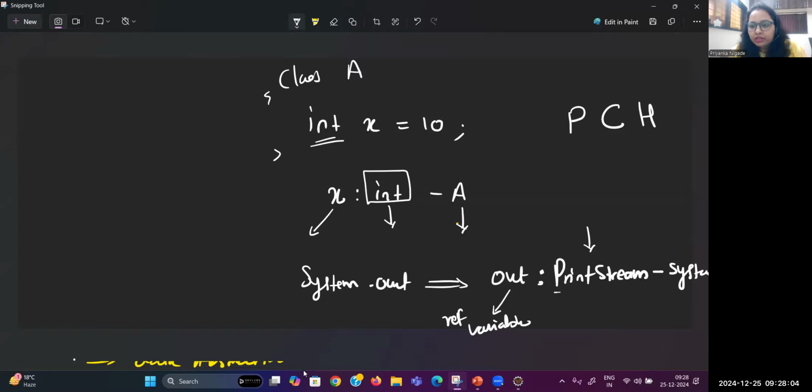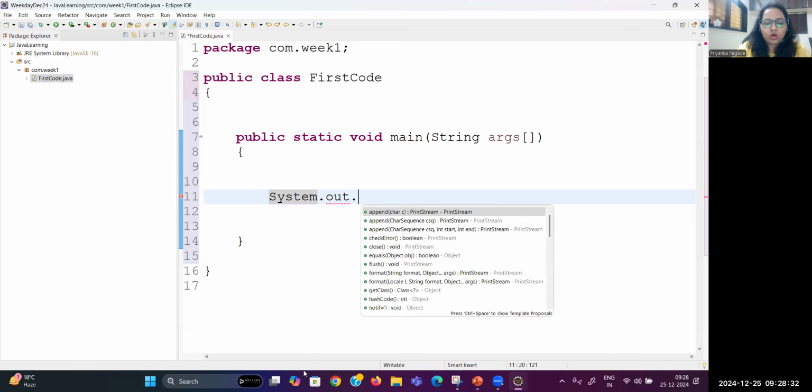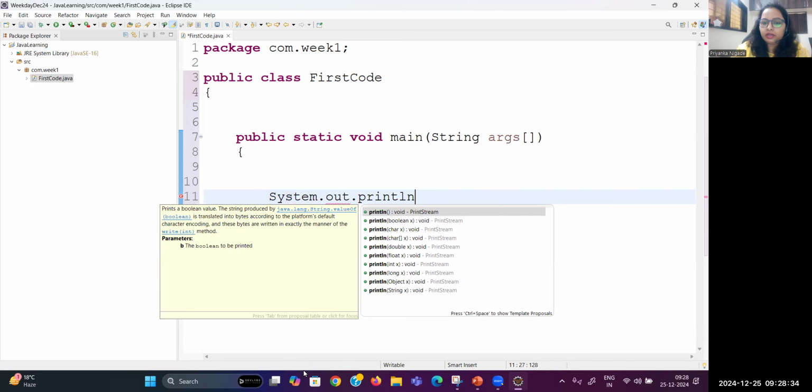How to read this? In the reference variable, whatever is written in this section is your return type. Remember, this is the return type. And out is an object, a simple reference variable, for which class? The System class. From the System class, we are getting this out object. Got it? Once you have enough practice, you will understand this pattern. But for now, you can directly write out dot println, correct?